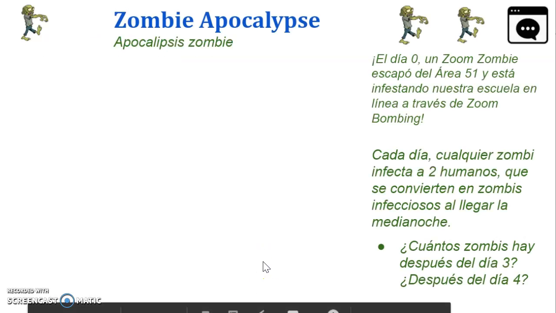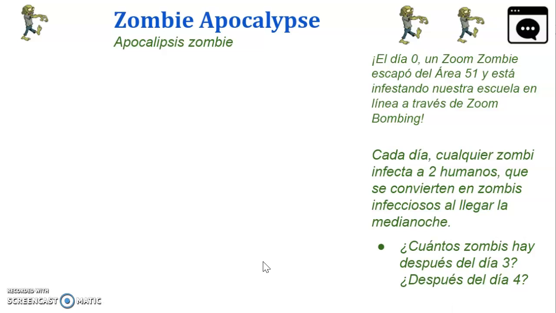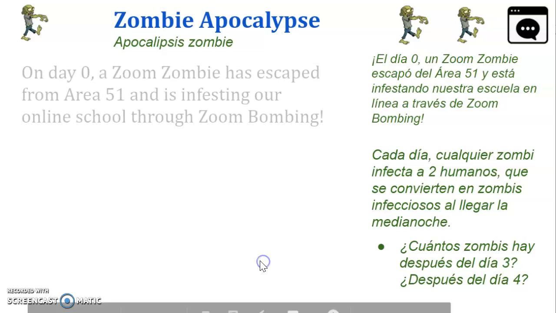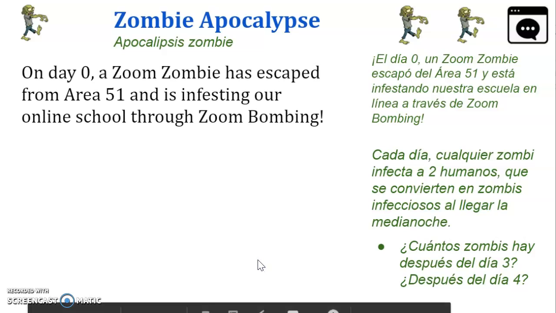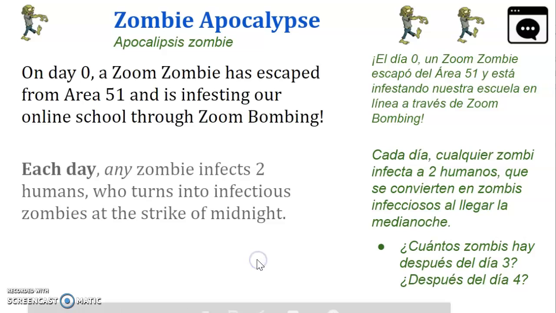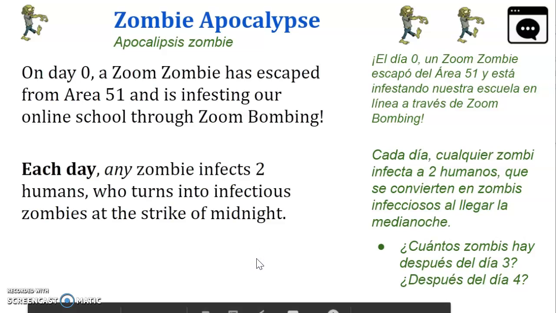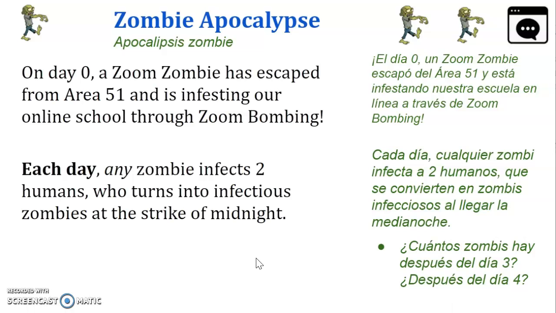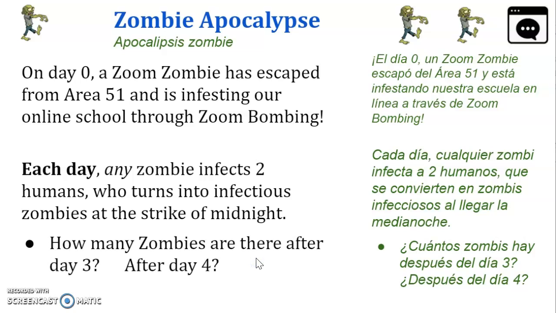We started by considering this scenario. Okay, we have a zombie apocalypse. Oh no! On day 0, a Zoom zombie has escaped from Area 51 and is infesting our online school through Zoom bombing. And each day any zombie infects 2 humans who turn into infectious zombies at the strike of midnight. So the question is, how many zombies are there after day 3 and how many are there after day 4?